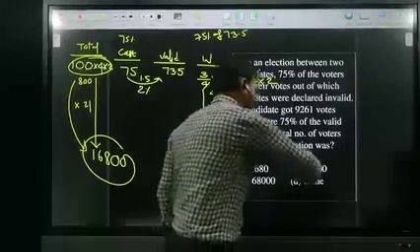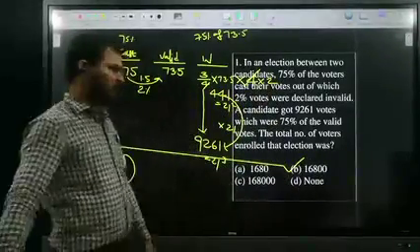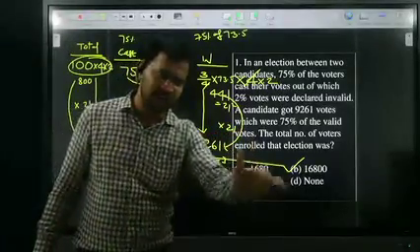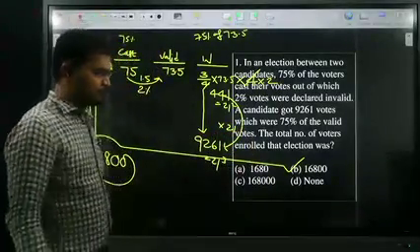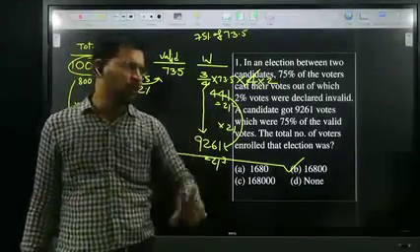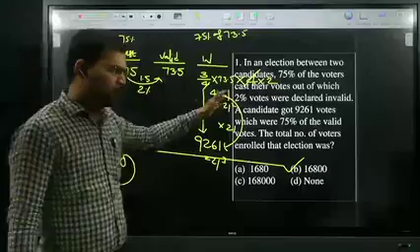Is the option there or not? 16,800 is your answer, that is your option. All of you understood? Just make a note: if you go for cross multiplication, definitely it will take some time. Don't go for cross multiplication.